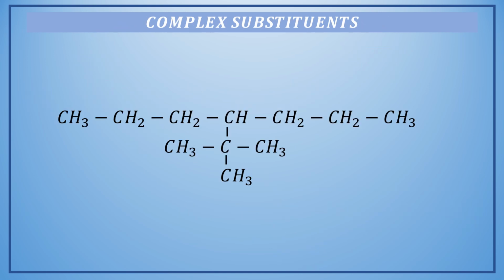Let us move ahead and take an example in which we will find a complex substituent. So we will call a substituent complex when we cannot name the alkyl group attached directly.